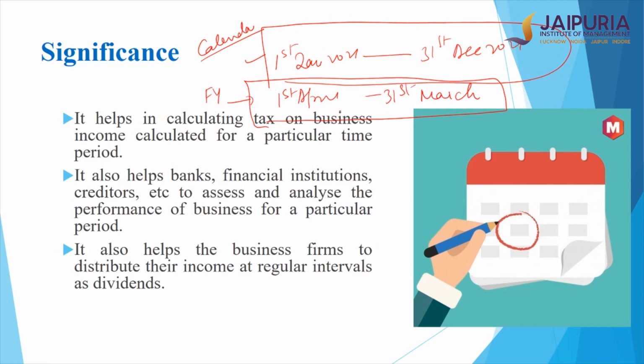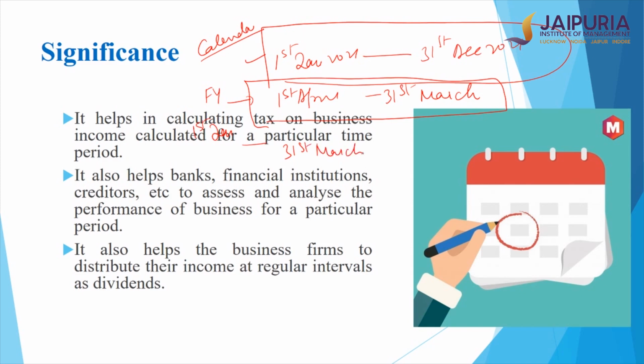So first I need to specify the period. As I mentioned, a period can theoretically be one day, even though it doesn't make sense to estimate the profit and loss for one day. A period can be a month, a quarter, a half year, or a year. And you have to first define the period. So the period can be, let's say, the first quarter, 1st January to 31st March.